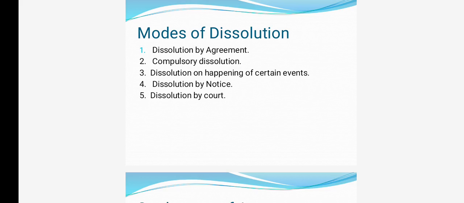When they enter into the partnership, they mention in the agreement itself the date when they are going to cancel the partnership. Once the period is over, once the expiry period is over, then the partnership becomes a compulsory dissolution.